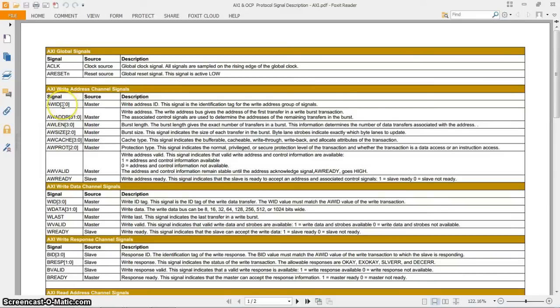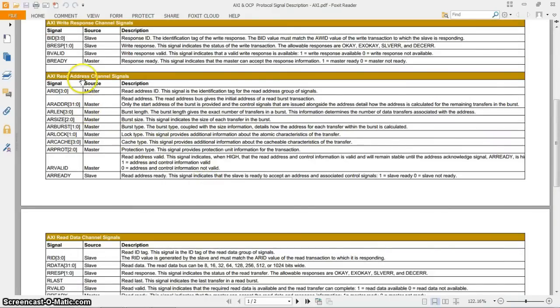The slave will be grouping these out of order signals coming through the write address and write data channels by using the WID, and it will be giving the response with the BID in the response channel for the same write request when the write request is completed.